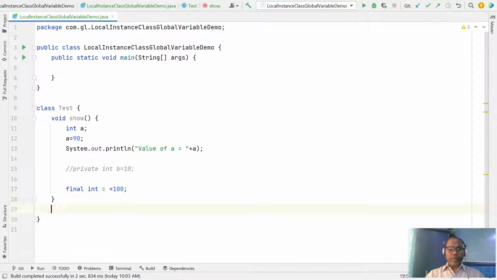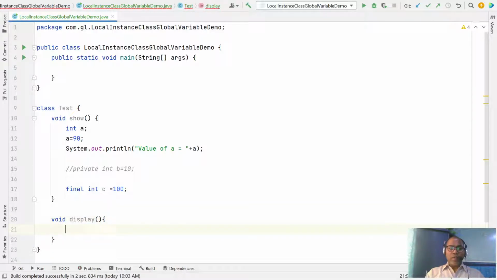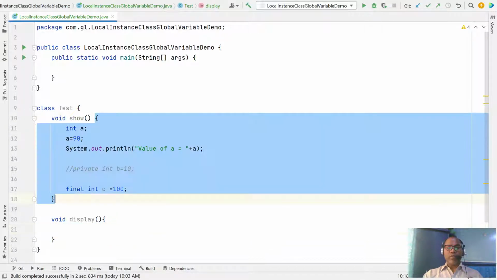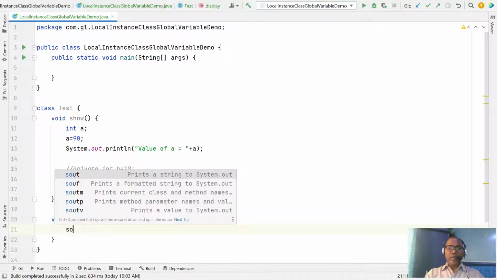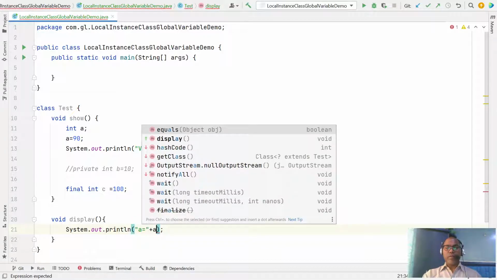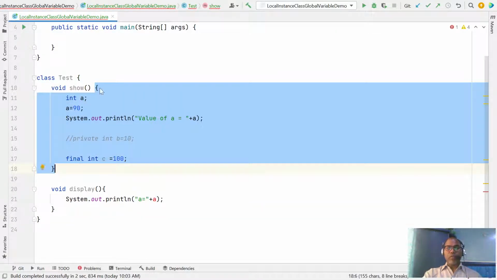Note that this variable is only visible inside this block. Let's say we have another method, void display. Inside it, the variable a is not accessible, since it is outside of its block. So here you cannot write System.out.println, a plus a. Please note the scope of a local variable is only within its defined boundary.